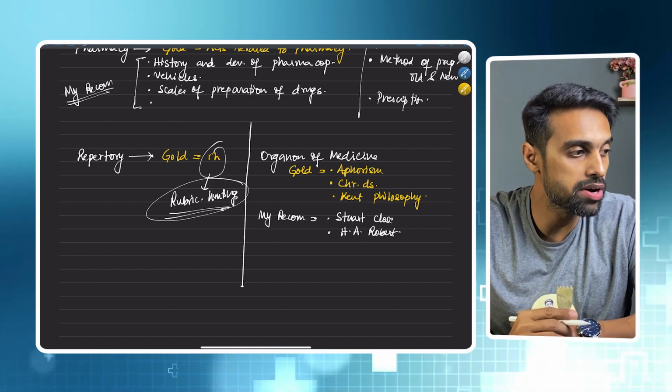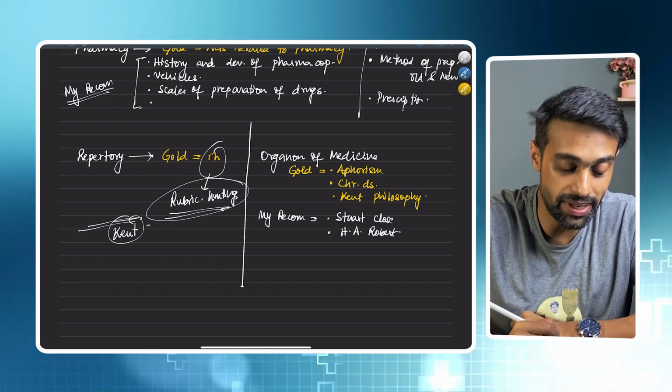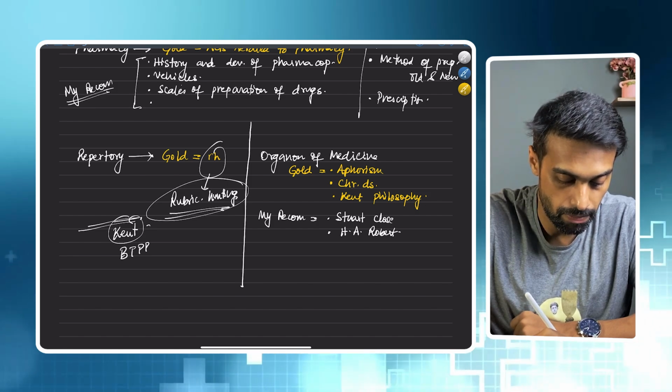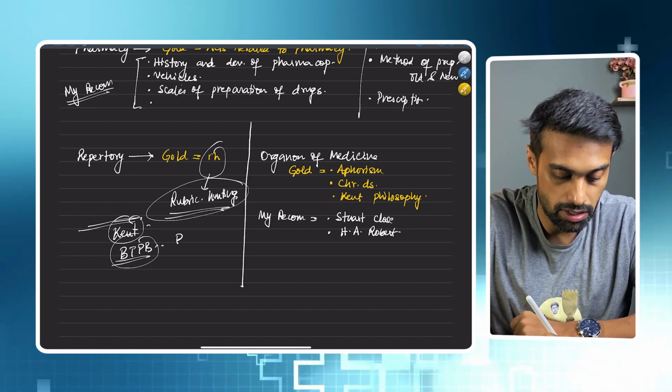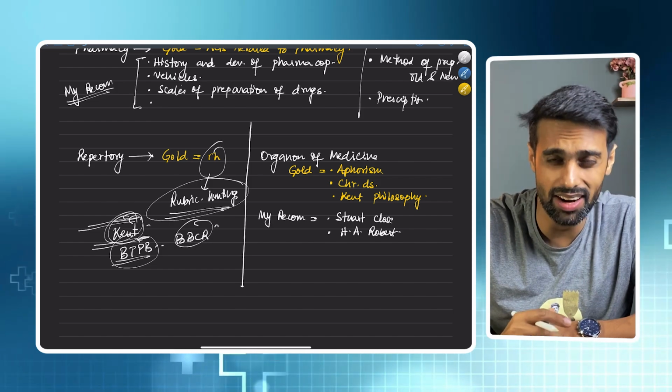And the most important repertory is Kent. First complete Kent, then complete BTPB, and then BBCR. There were more than around 10 questions.